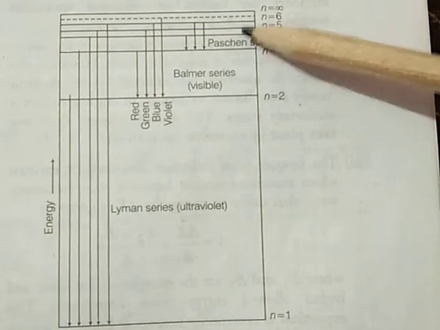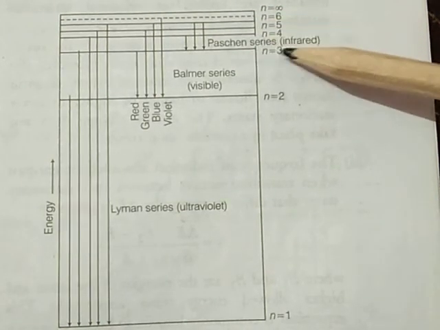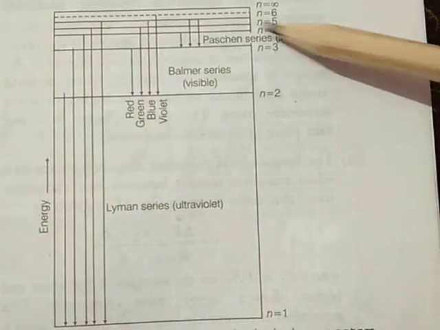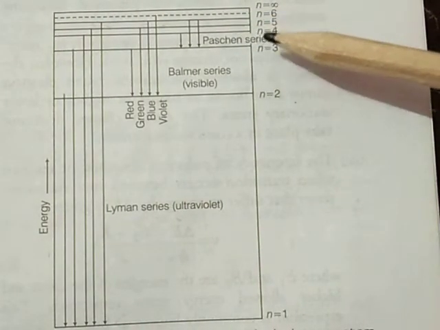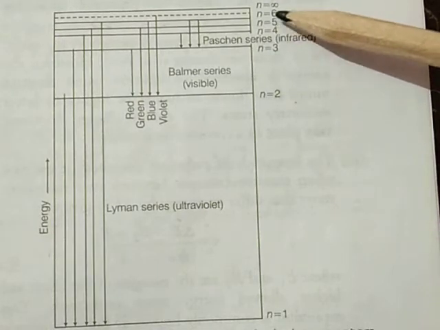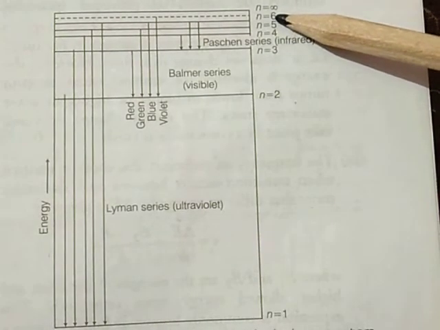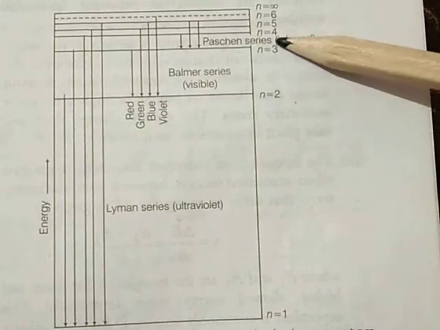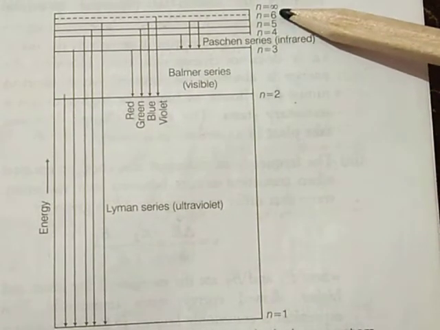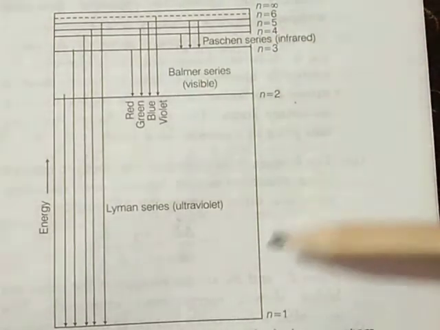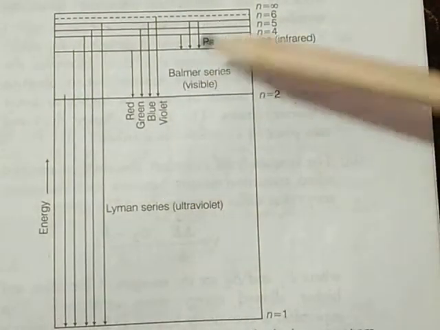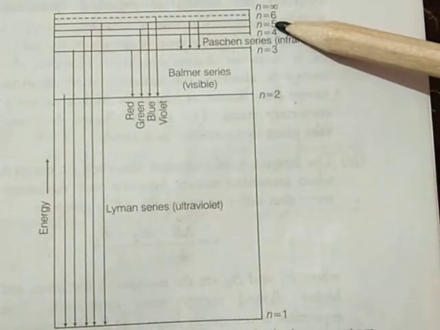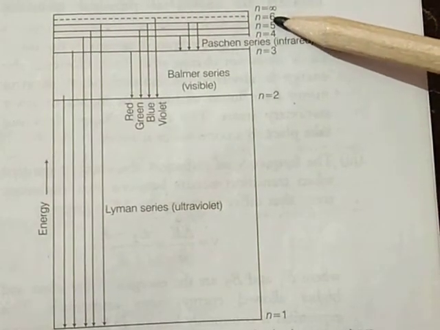In the same way all the series are formed. The first six series of lines correspond to n equal to 1, 2, 3, 4, 5, 6. These are called Lyman, Balmer, Paschen, Brackett, Pfund, Humphrey.